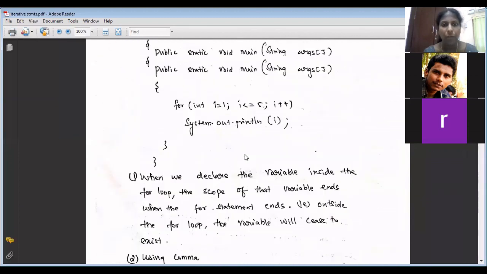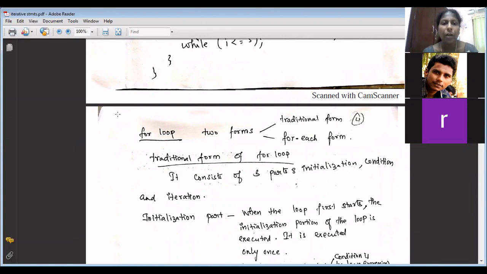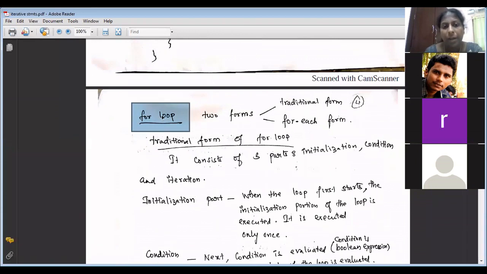Now we'll go to the third form of loop, which is for. Tell me, is for an entry control loop or an exit control loop? Entry control loop. Why? If the condition is false at the first iteration itself, the body of the statements never executes. So for loop is a type of entry control loop.